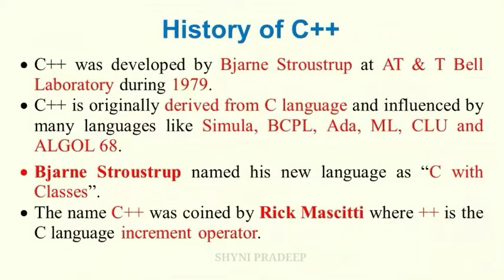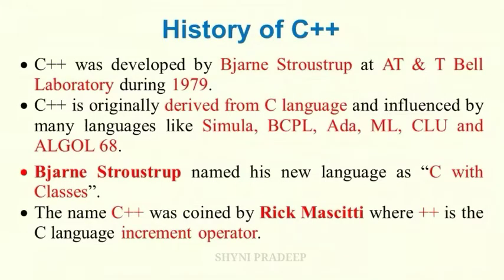Next topic is history of C++. C++ was developed by Bjarne Stroustrup at AT&T Bell Laboratories during 1979. C++ is originally derived from the C language and influenced by many other languages like Simula, BCPL, ADA, ML, CLU and Algol 68. So who developed C++? Bjarne Stroustrup. He named his new language C with Classes. The name C++ was coined by arithmetic where ++ is the increment operator.